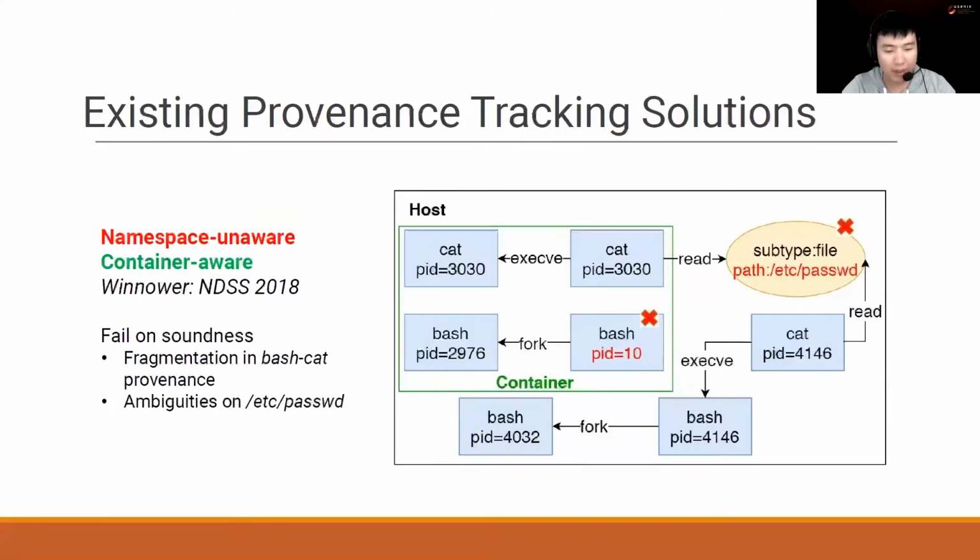As a container-aware but not namespace-aware solution, WinOver fails on soundness, where we can see the fragmentation in the bash and cat provenance and the ambiguities on password files. It looks like cat 3030 just comes from nowhere because it doesn't have any parent process. Plus, those two cat processes are trying to read the same file, which is definitely incorrect because we know they should read the password file inside and outside the container correspondingly.